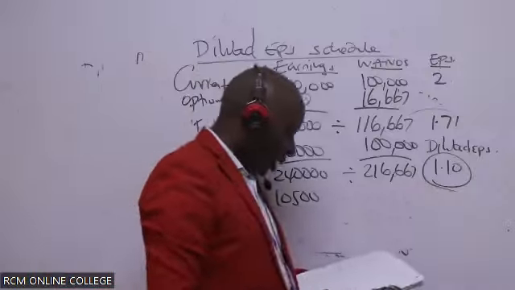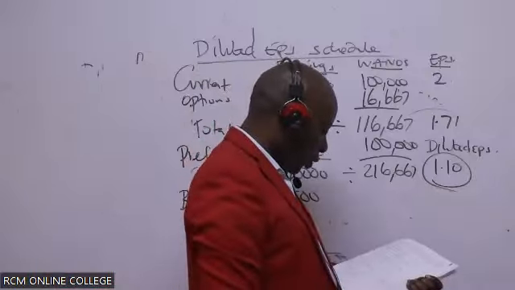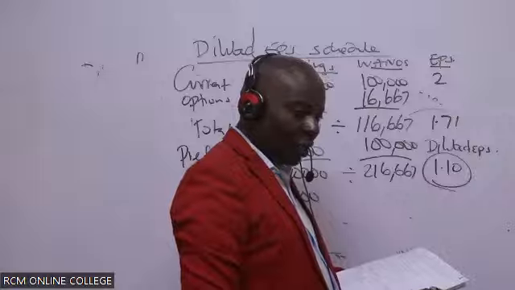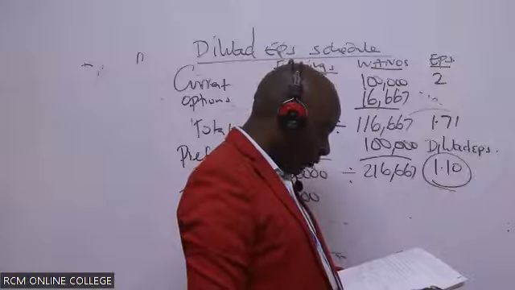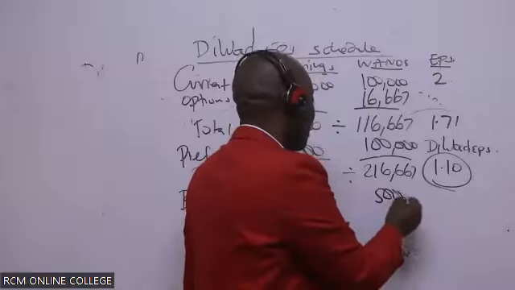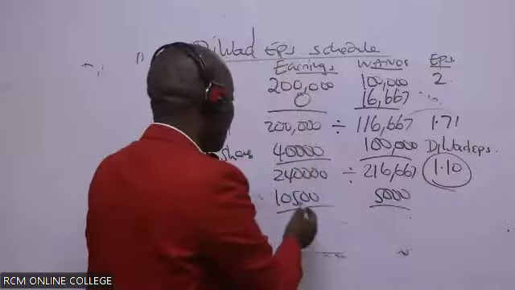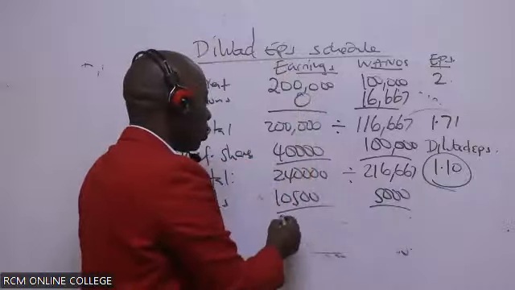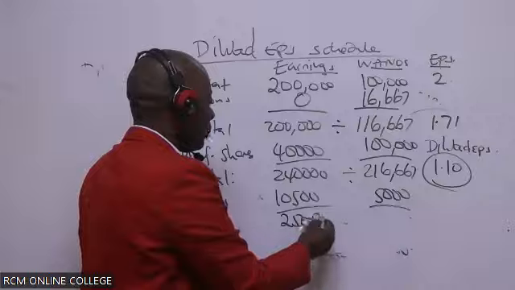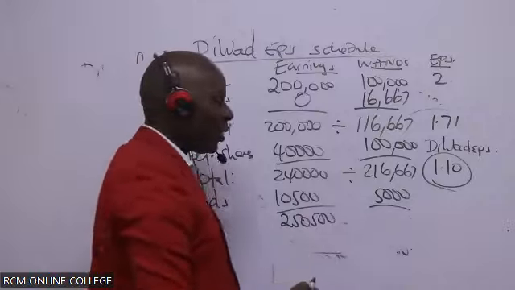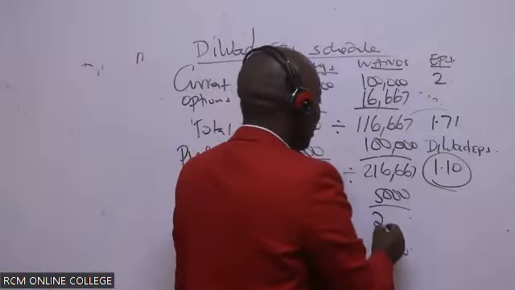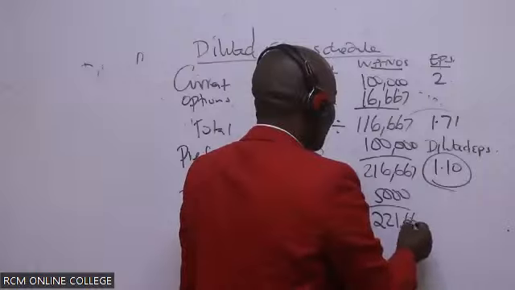And then the shares were how many? 5,000, yes. You will see this rising. So when you add, this will be 250,500, and this will be 221,667.